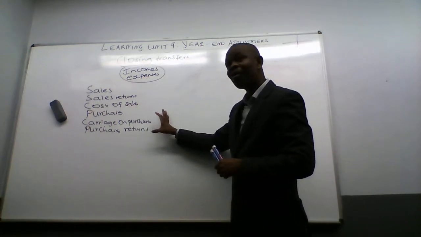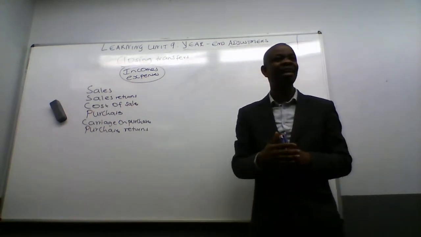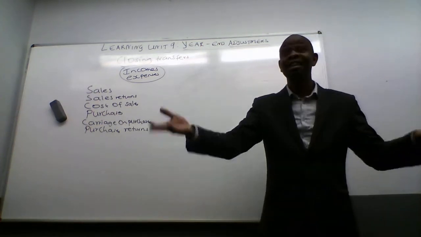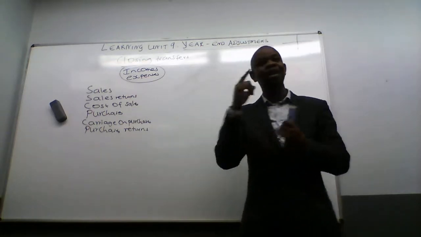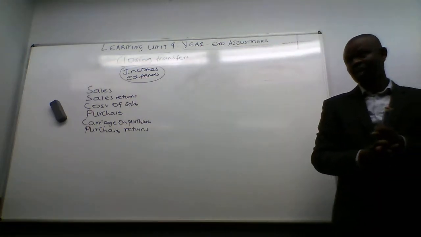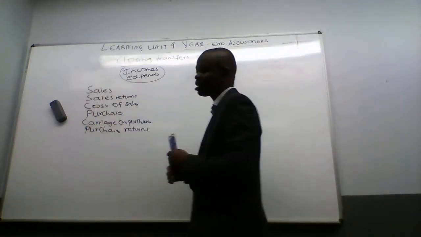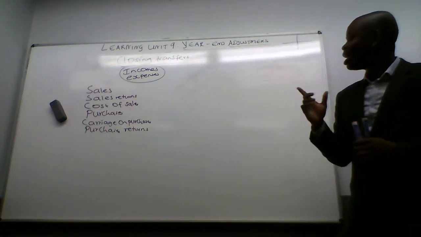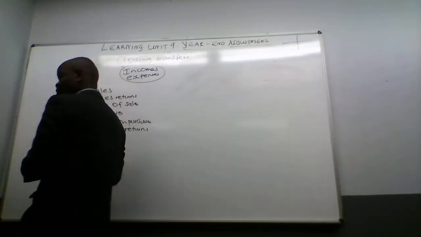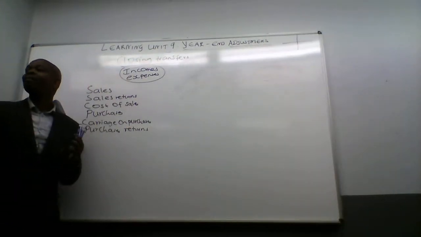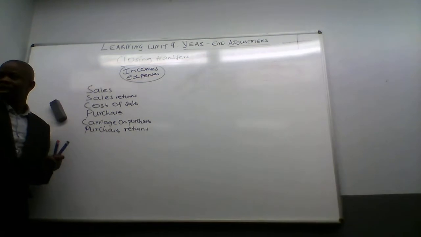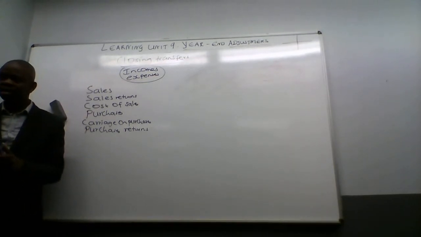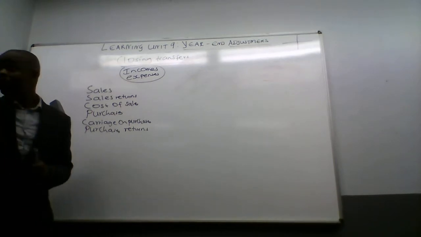Now, what is the last thing that we minus under the calculation? Closing. So for now, I'm not going to talk about the closing end. I want us to focus on this one, put together. Let me ask you a question. Remember, I'm just recapping, and you know better. When I take sales and minus cost of sales, what do I get? Gross profit. Write it down.